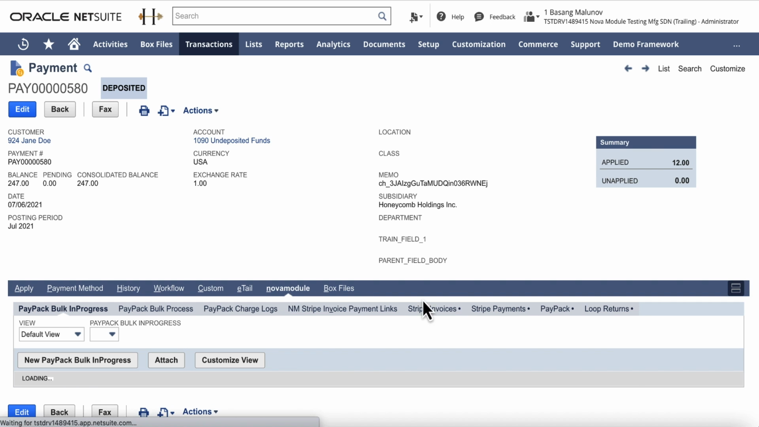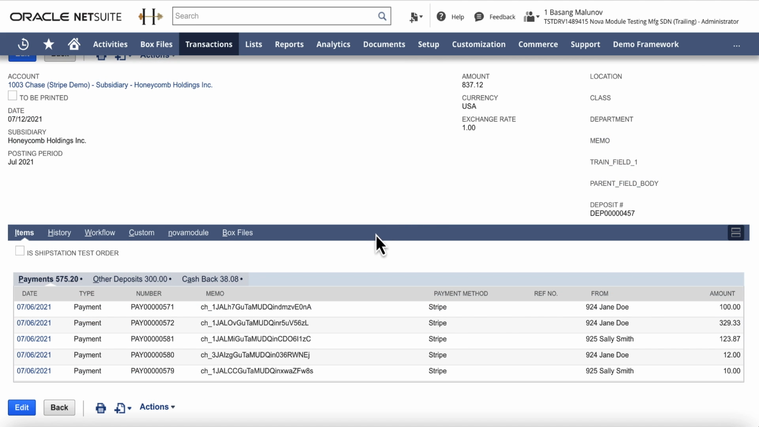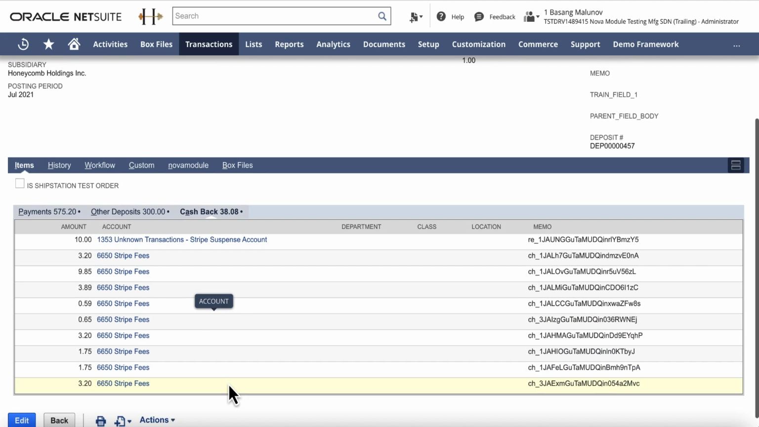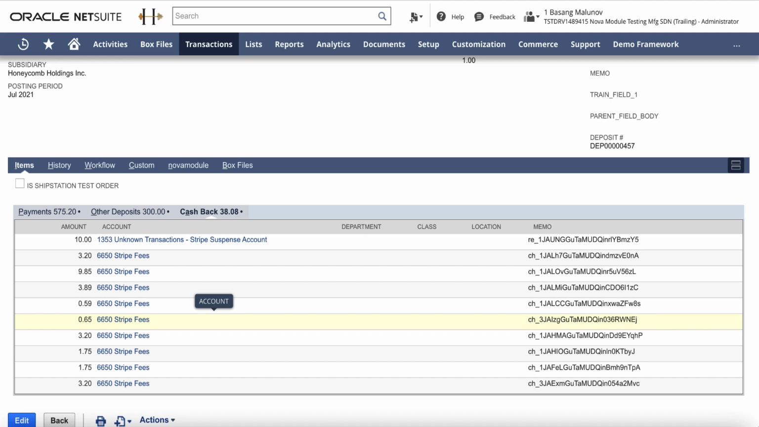That is, a unique charge ID and a payment intent ID. Associated Stripe fees are itemized and recorded under the Cashback subtab. They are posted to a specified GL account. In this case, the fee is posted to the Expense GL account.